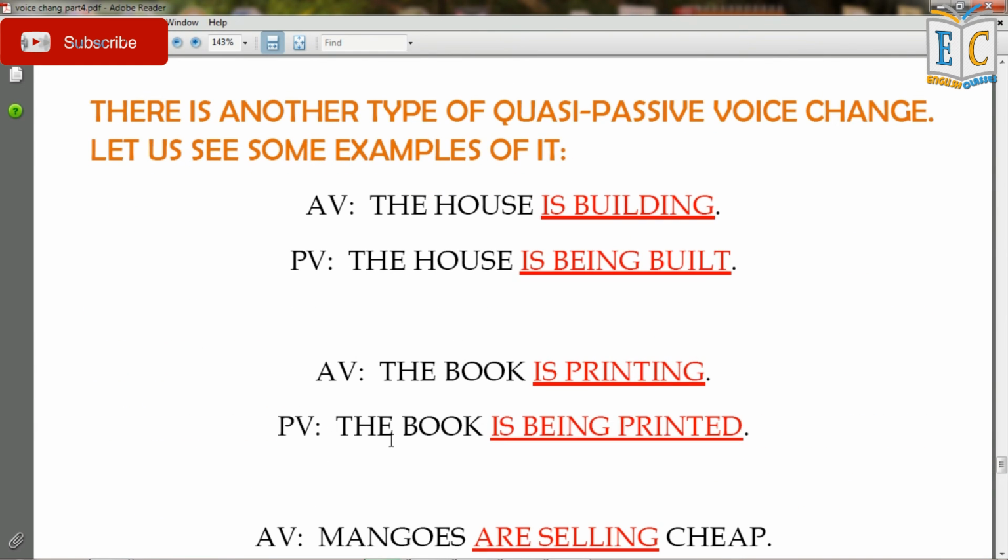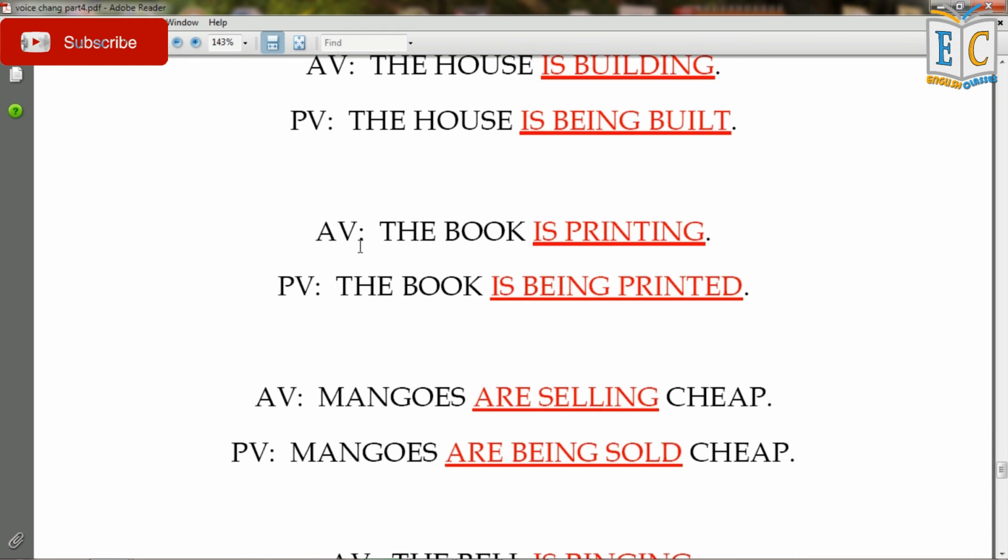Now you have to remember that there is another type of quasi-passive voice change. Let us see some examples of it. In active voice, "The house is building" becomes in passive voice, "The house is being built." In active voice, "The book is printing" becomes in passive voice, "The book is being printed."